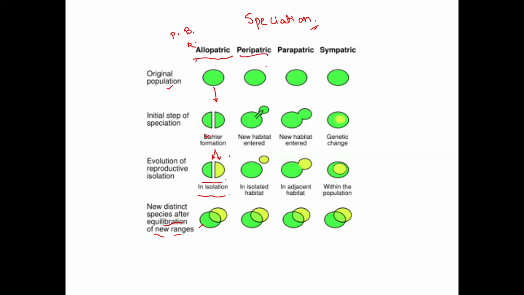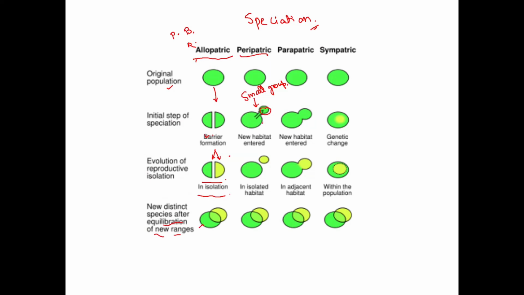Now the peripatric. Peripatric speciation is similar to allopatric, but here it is a small group, not a big group. Look, this is a single group of a single species, and a small group is separated.